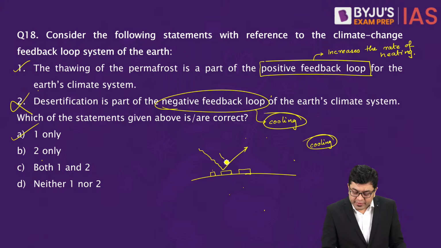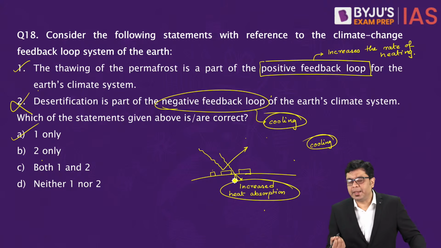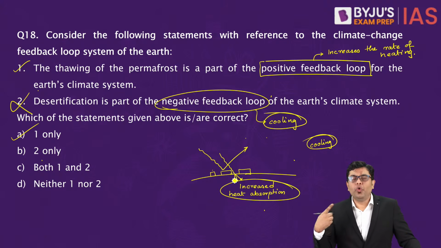So let's suppose they have started absorbing more. When they start to absorb more, that brings about what? Increased heat absorption in general. So increased heat absorption will increase the overall heating of the planet. So that is the positive feedback.